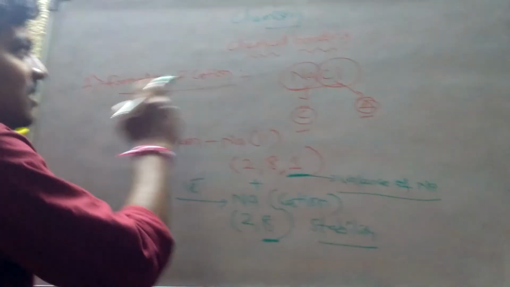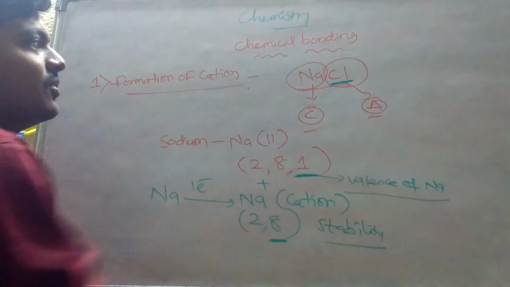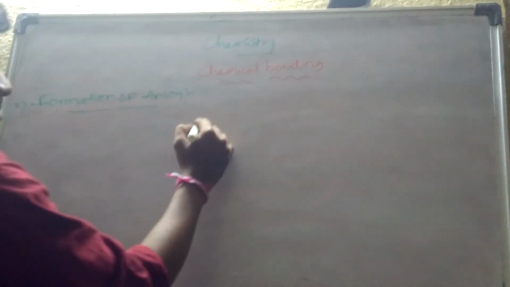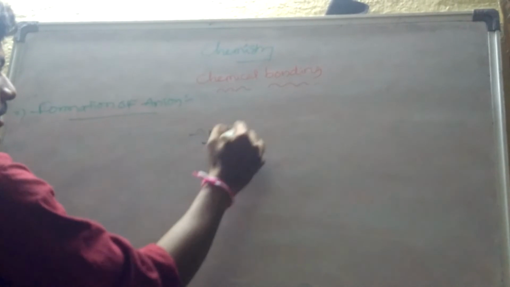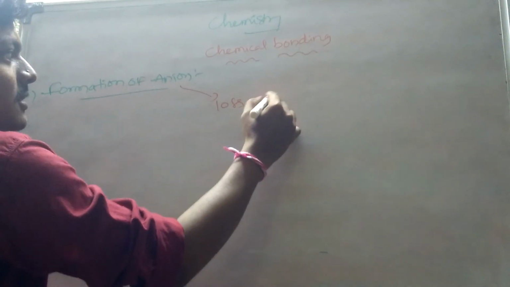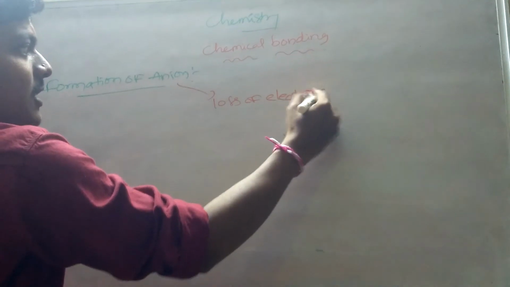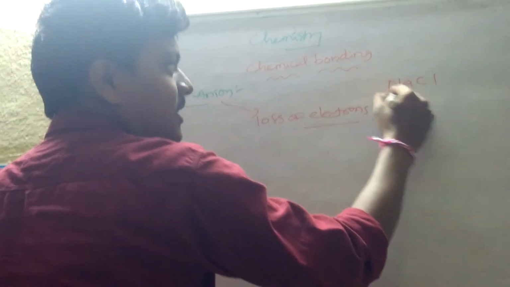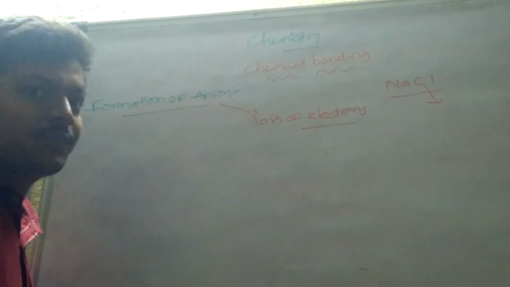Let us see the next one, formation of anion. Second one. Next, formation of anion. What is the meaning of anion? Anion is formed due to the gain of electrons. So in NaCl, we say that Cl is the anion.